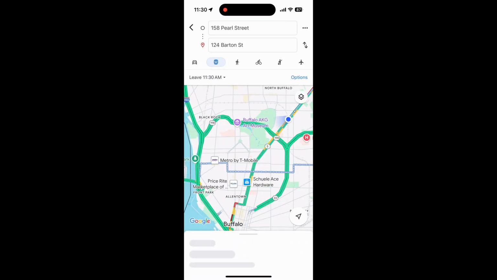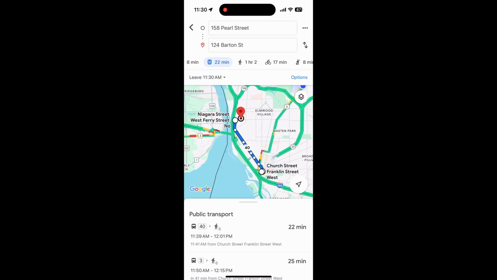Once you've typed in the address, you can choose your method of travel. For our purposes, we want to choose the bus icon. Click the bus icon and Google Maps will give you multiple options for possible bus routes.